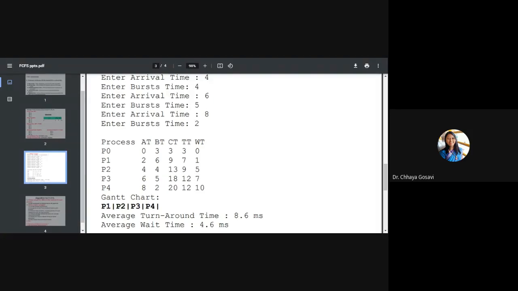So let's stop this discussion here and we'll go back to our memory management topic. Any queries about FCFS implementation?